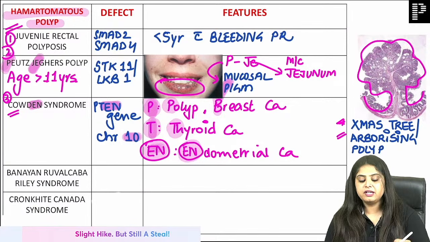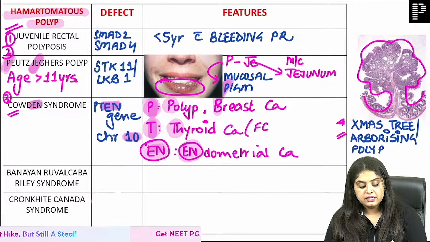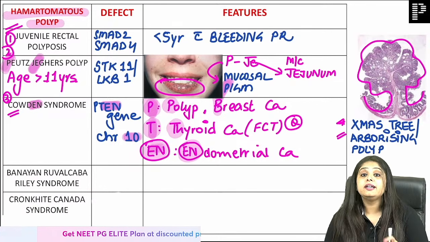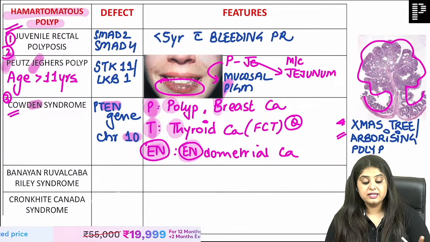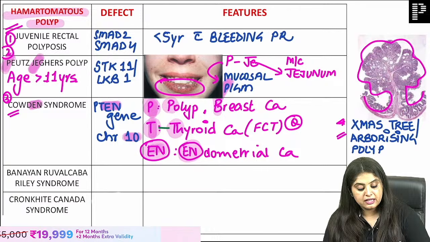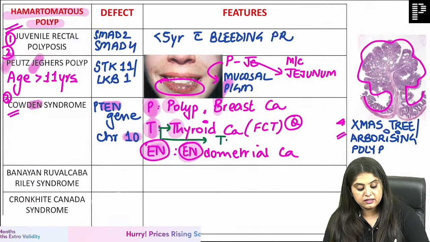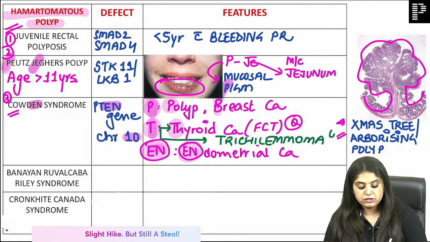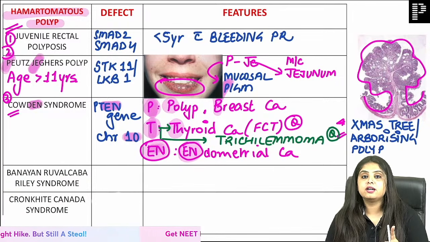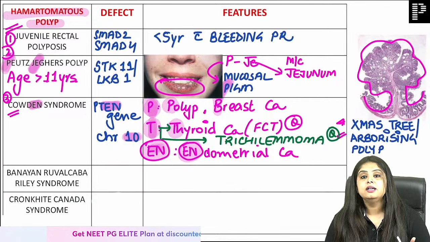Now one question someone asked me later on for INI-CET कि कौन सा वाला thyroid cancer होता है? It is follicular carcinoma thyroid that can occur. That is going to be for INI. Another question for INI-CET that came is which is the skin tumor that can occur? That is going to be trichilemmoma. Tricky is basically a hair follicle. So hair follicle का tumor. These are two questions I've told for INI students. Follicular carcinoma thyroid होता है, trichilemmoma can also happen.